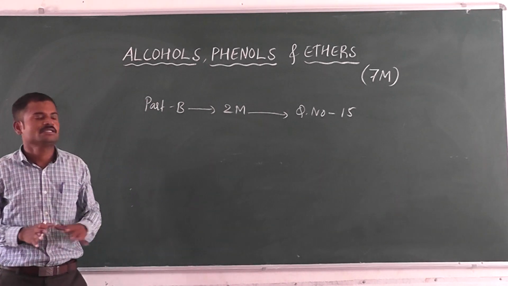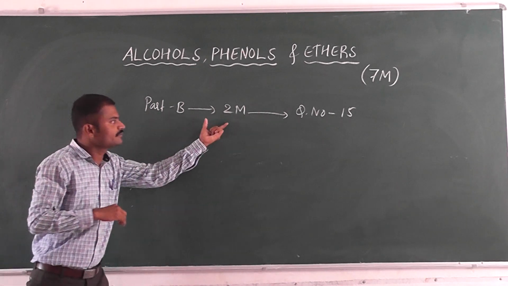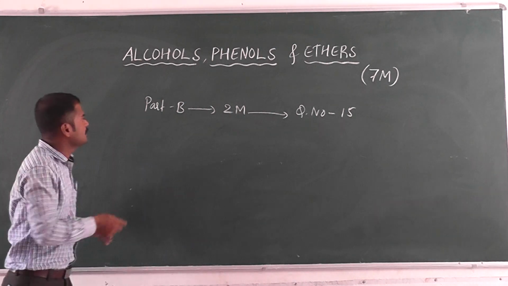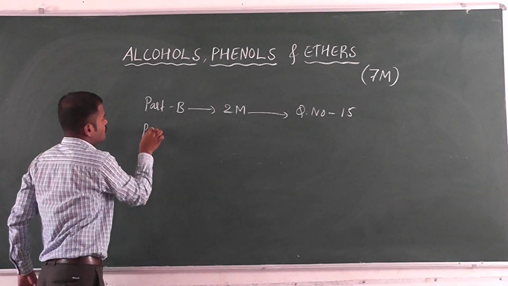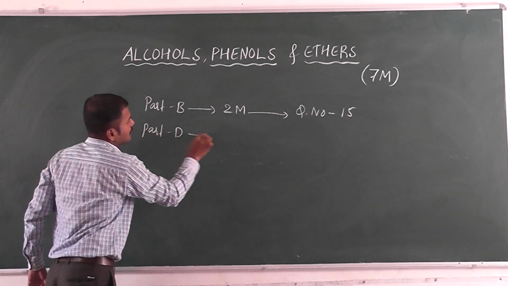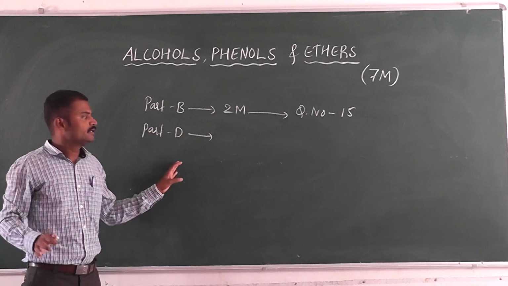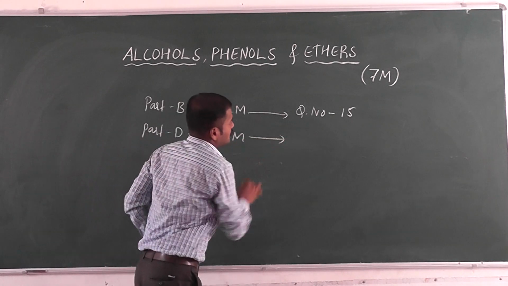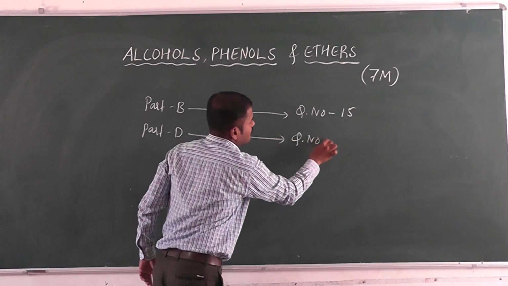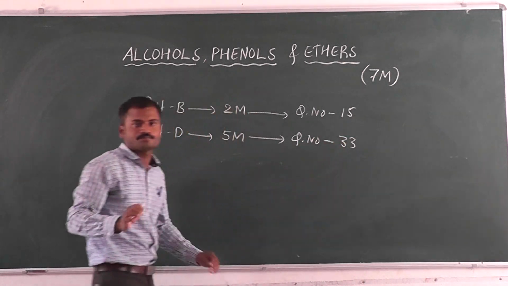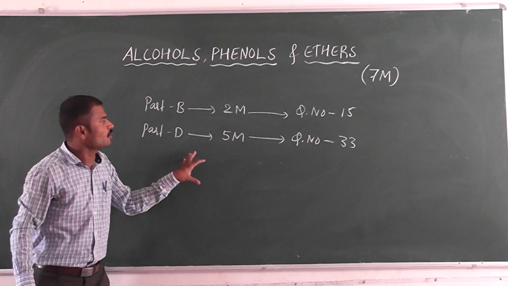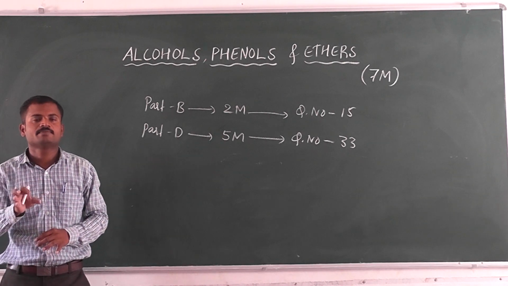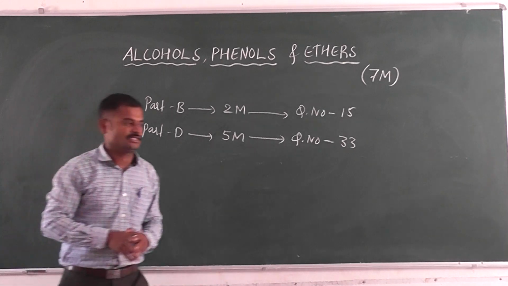Definitely it will be there in the examination. And we have one more question in part D, a 5 marks question, question number 33. So the total is 2 plus 5, that is 7 marks, for your examination.